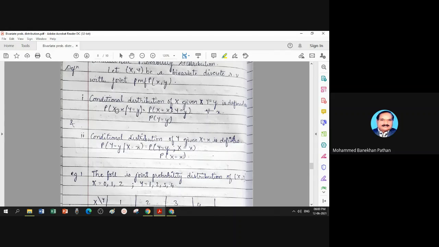A is replaced by variable X, B is replaced by variable Y. Logically you have to remember this for all x. This should be capital.